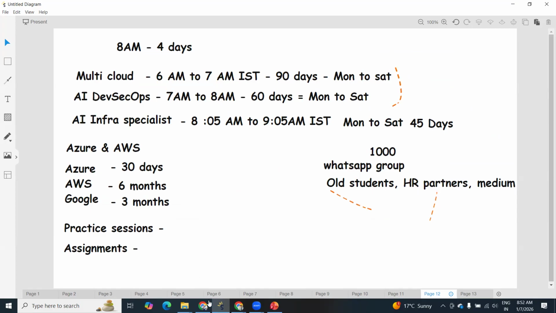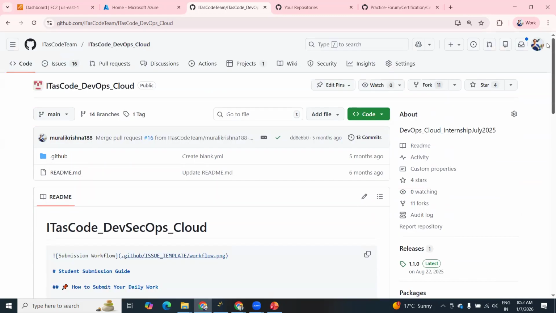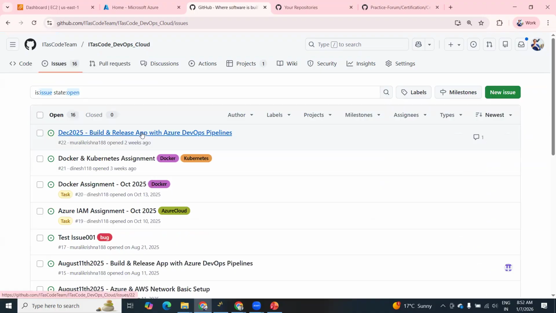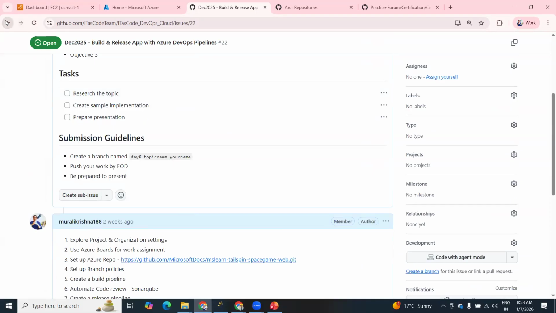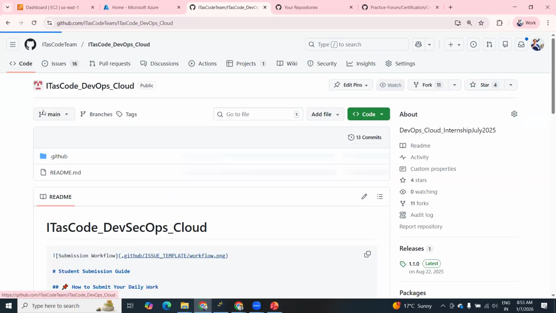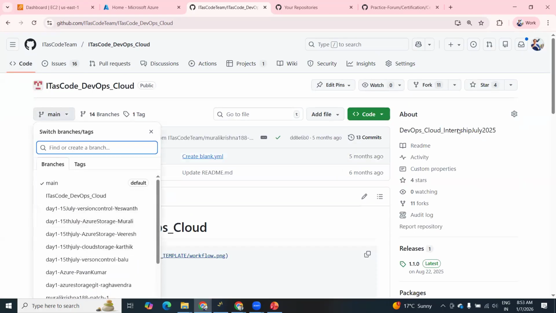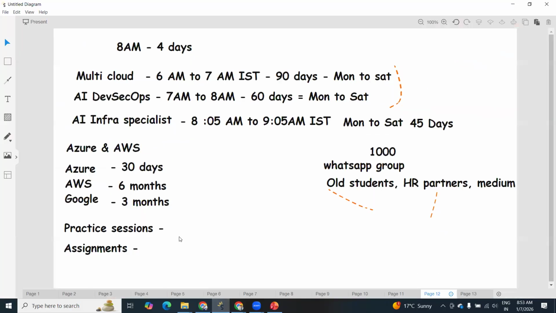Once you complete your assignment, we need detailed documentation as well. You can see here our students uploaded these documents also. This is the sample user story. Here they complete these user stories and upload them here with their own name as well. In this way, we'll get more confidence. So they will get more confidence related to the topic.